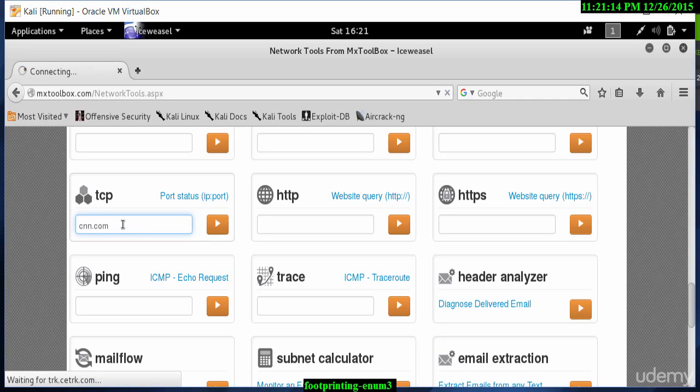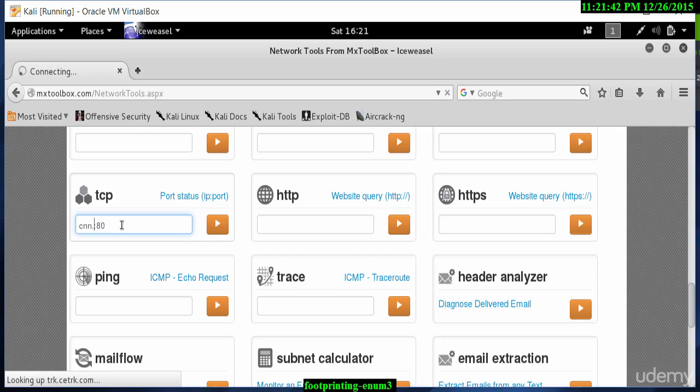This might take a little while to find the port status, but I've just noticed that there is a small glitch in what I've done. I've put in a web address, cnn.com, but if you look at the blue section just above here, it asks for an IP address and a port address, which means that I need to put it into IP address and port address options.